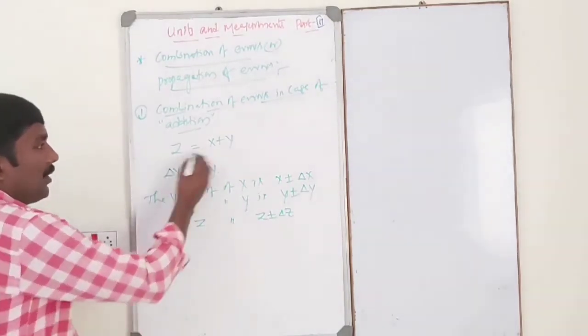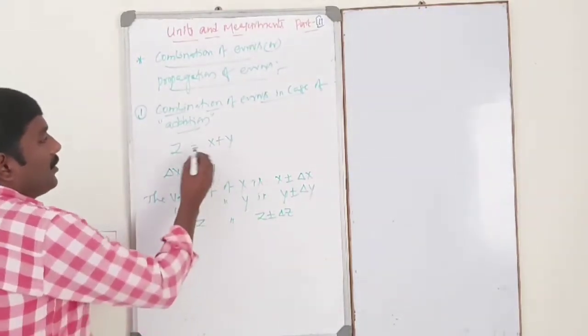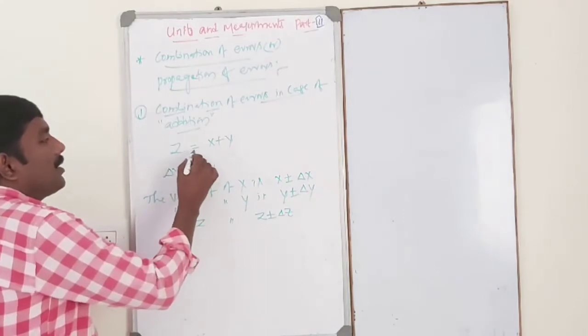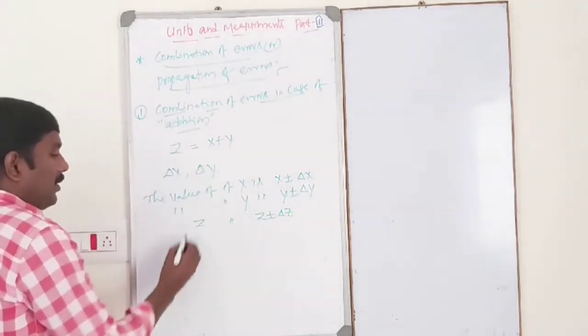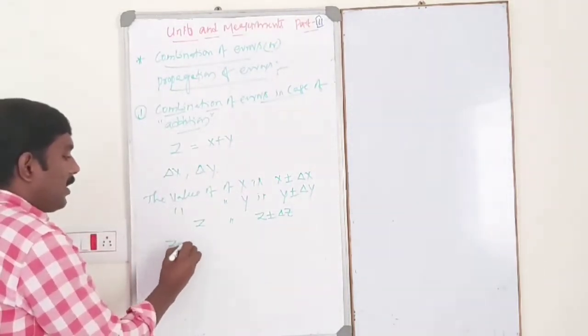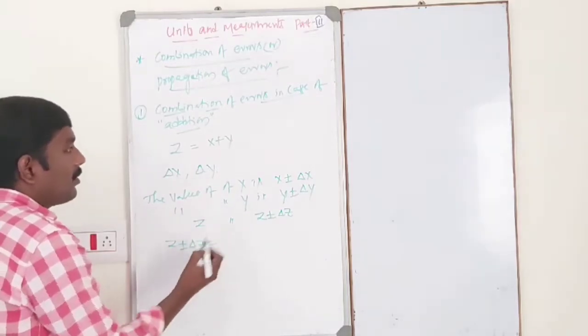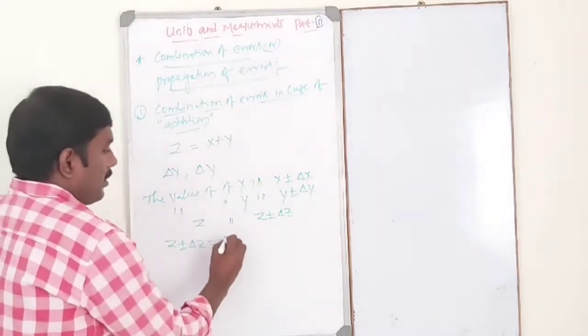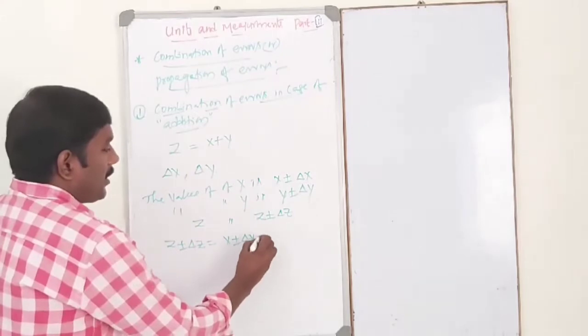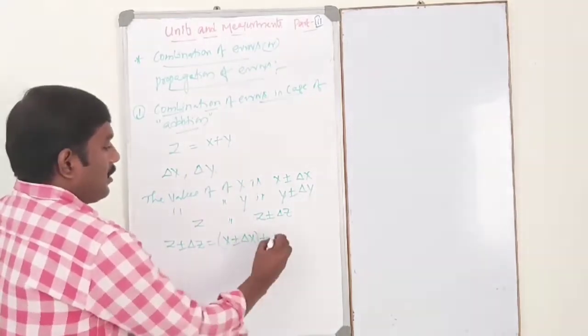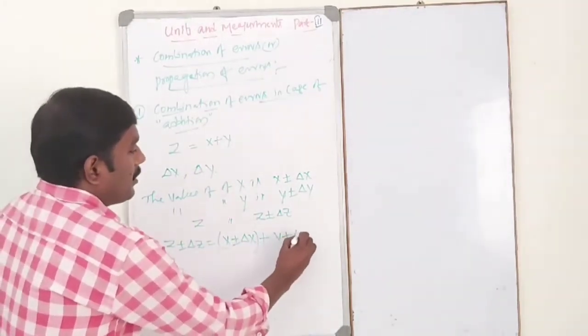Then z is equal to x plus y, so z plus or minus delta z is equal to x plus or minus delta x plus y plus or minus delta y.